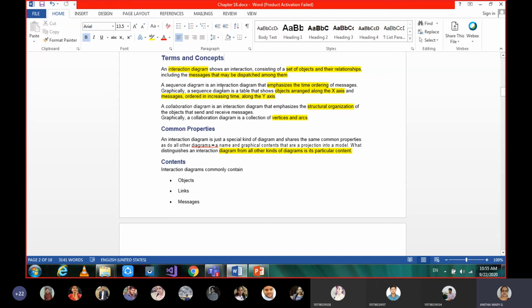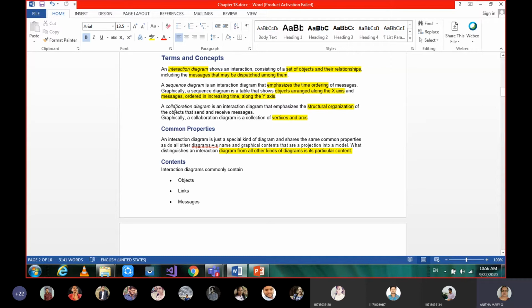I was telling you that a sequence diagram is an interaction diagram which emphasizes the time ordering of messages. Graphically, how will we show it? It is just like a table that shows objects arranged along the x-axis, and messages ordered in increasing time along the y-axis.